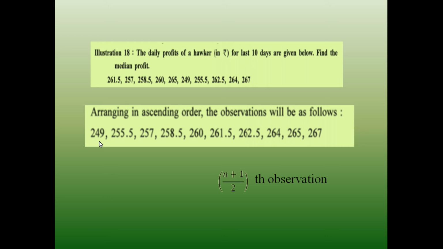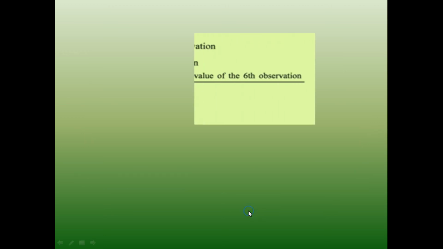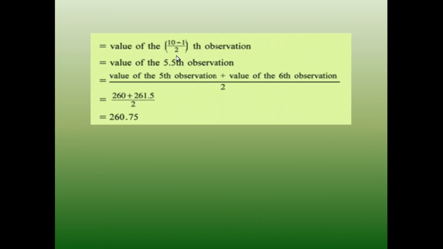So you're getting 249, 255.50, 257, 260, 261.5 and likewise. Median is the value of the (n plus 1) upon 2 th observation. So here n is 10, plus 1, upon 2, so 11 upon 2, that is the 5.5th observation.